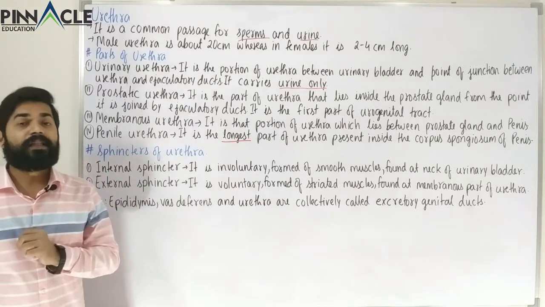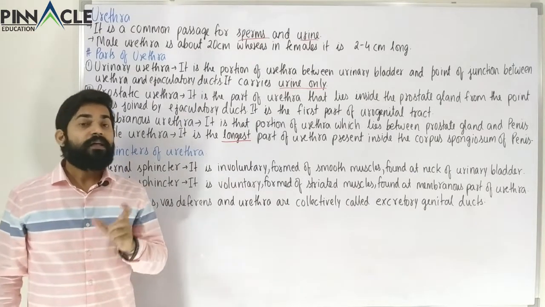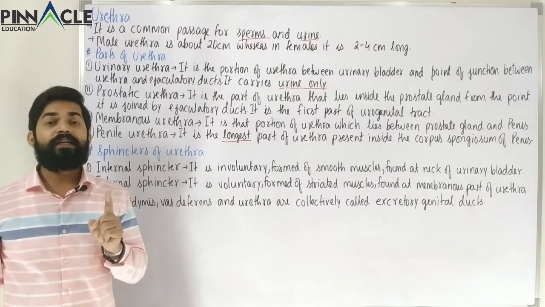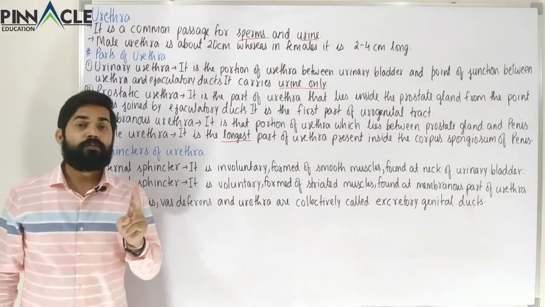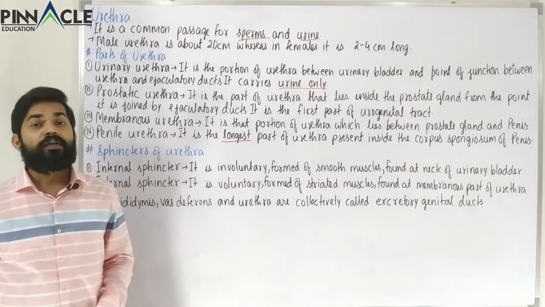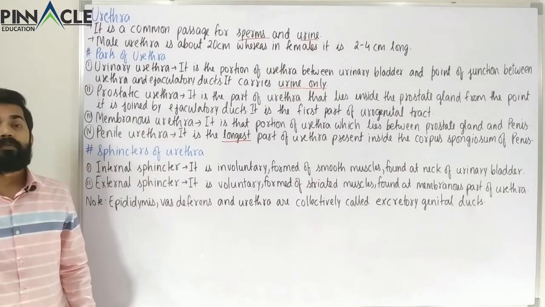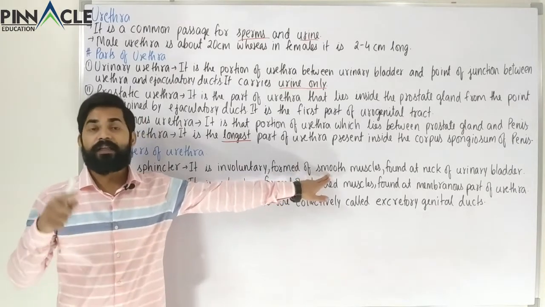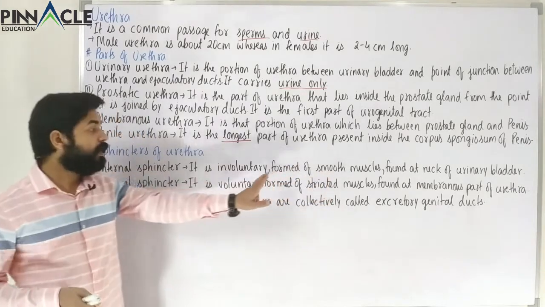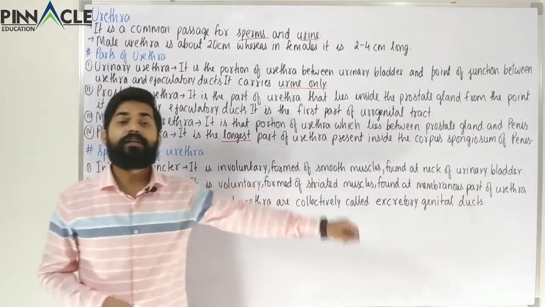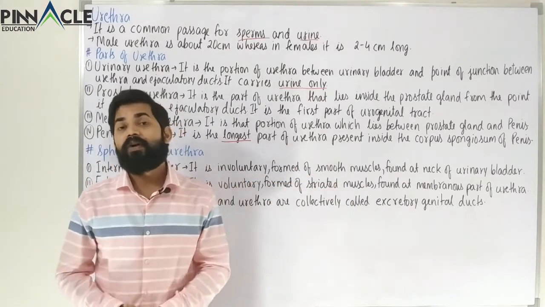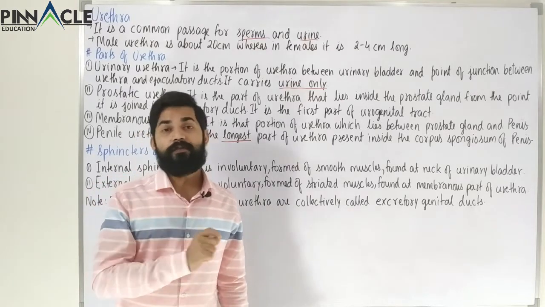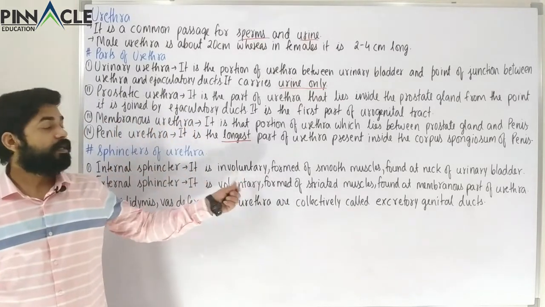In 11th class, in the muscles chapter, you must have studied three types of muscle: the striated muscle, the smooth muscle, and cardiac muscle. You must have studied there that smooth muscles are involuntary. It is found at the neck of the bladder, just where the urethra arises from the bladder.